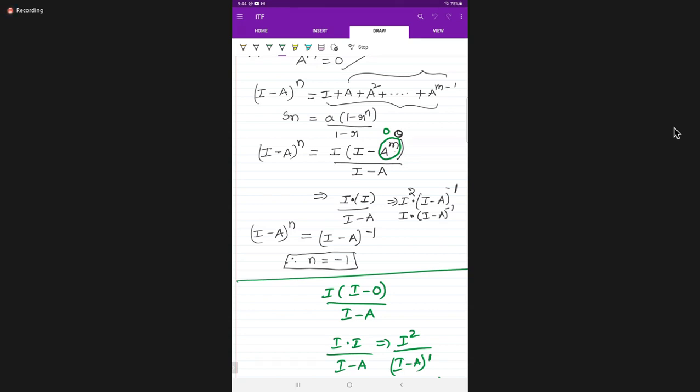Matrices easy only. Don't worry about that. But you have to practice inverse trigonometry and relations also. Once you practice the problems also. Yes, ma'am. Okay. Thank you, ma'am.